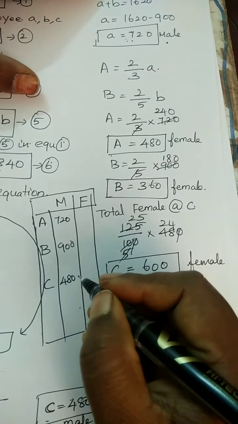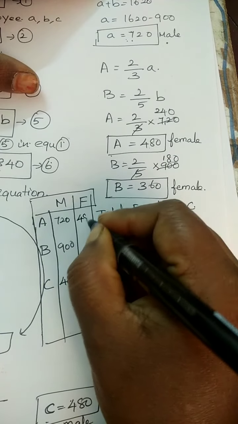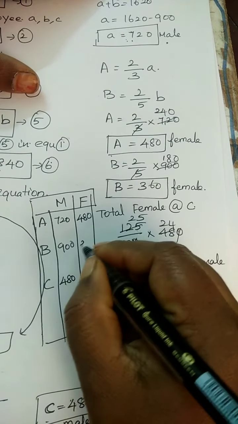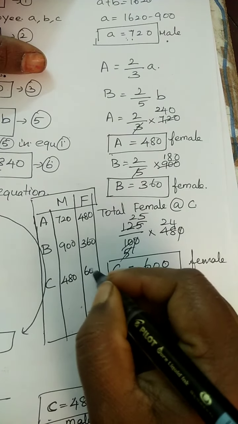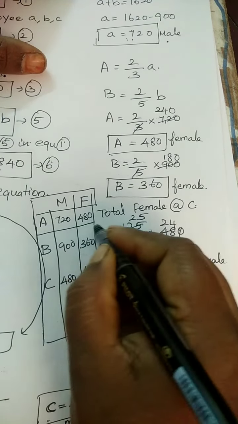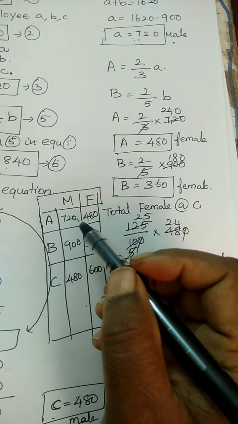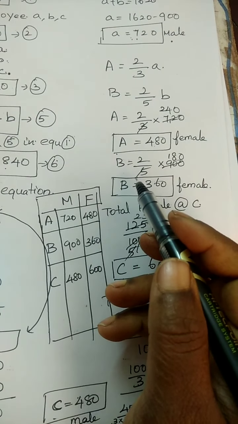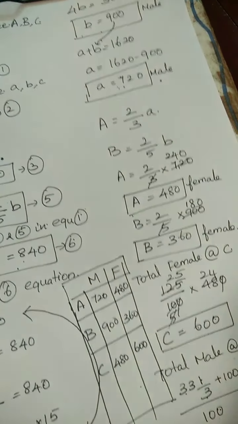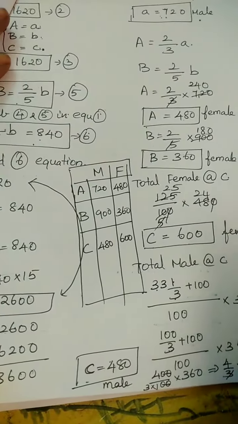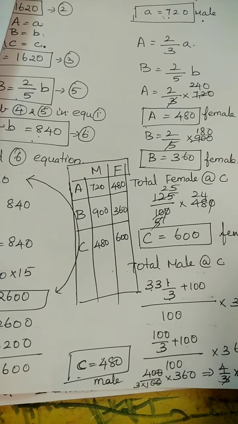And for female employees, it's capital A, B, C. Capital A is 480, and B is 360. And for C, it's 600. These are for female employees. Again, I am saying capital A, B, C represent female employees and small a, b, c, which we calculated, represent male employees. So these are the 3 companies and their working male and female members.